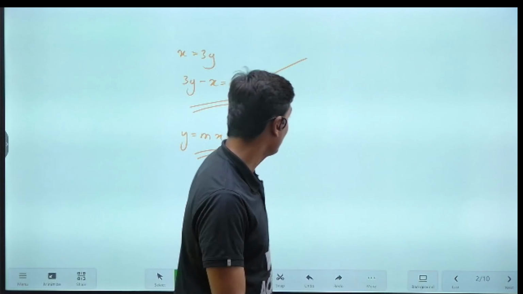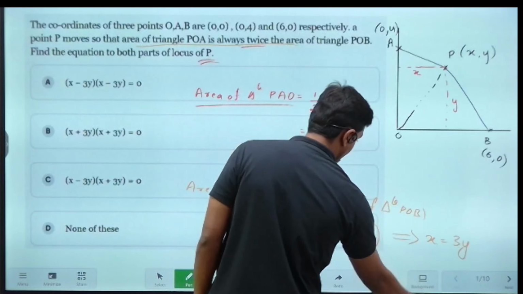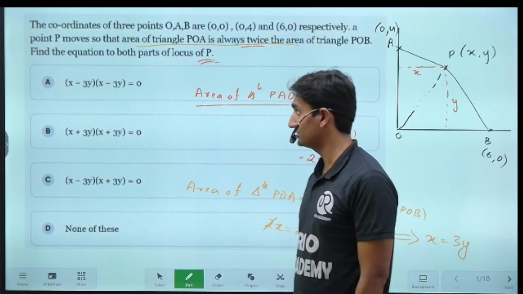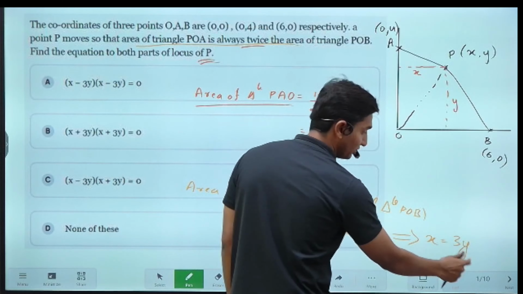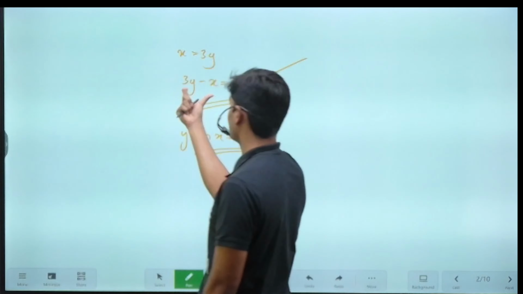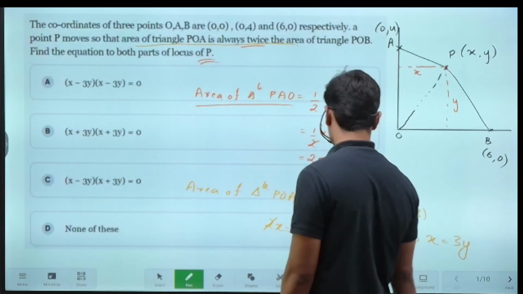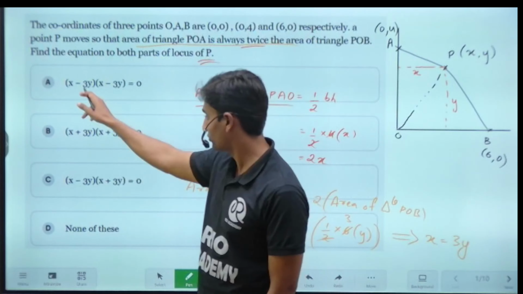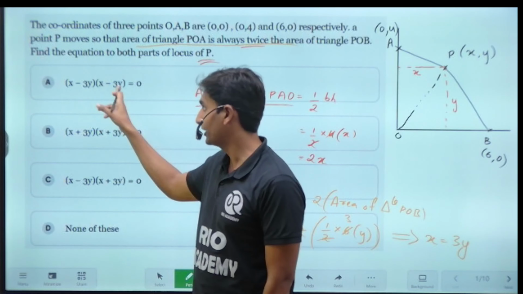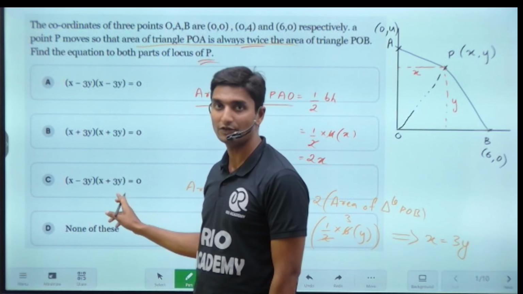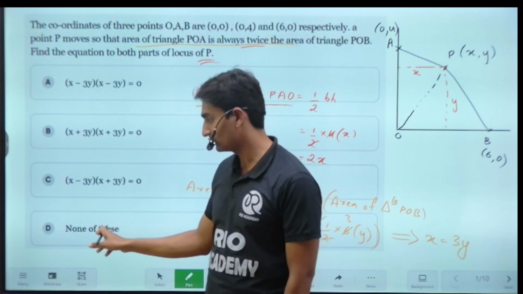Now here, important point, guys. I have included even the options here. As you can see, the equation that we have obtained here is x minus 3y, correct? x minus 3y or 3y minus x, they are both one and the same. But in the option, as you can see, x minus 3y is here, it is also here. Okay, but along with that, they have given another factor. So now how to identify the answer? The answer is not none of these.